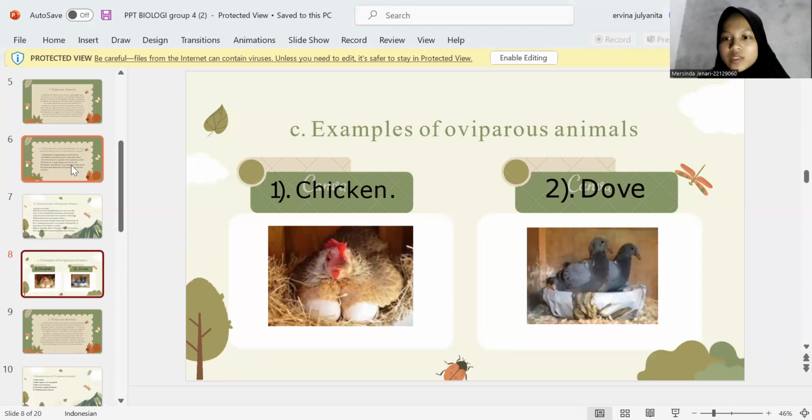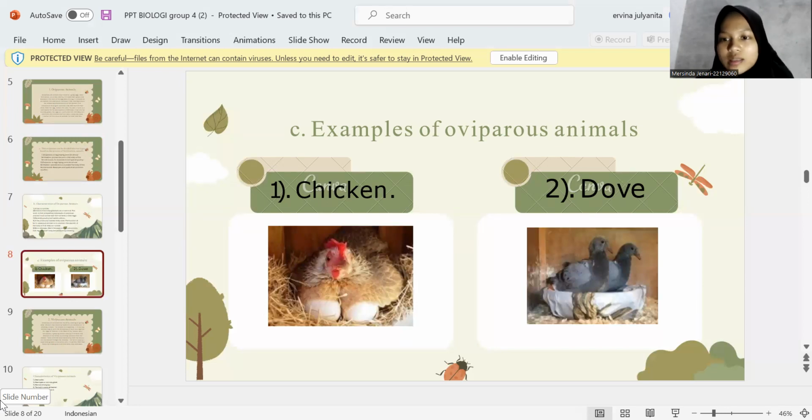The process of fertilization in chickens takes place in the body. The number of eggs produced differs by type. Chickens are also divided differently based on the age of the chickens.